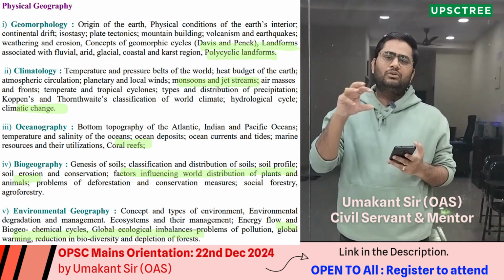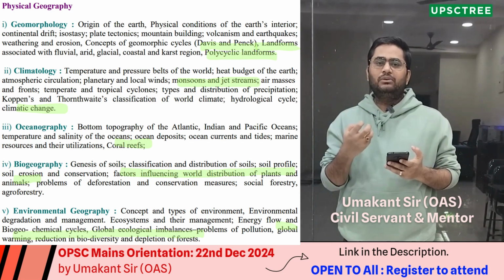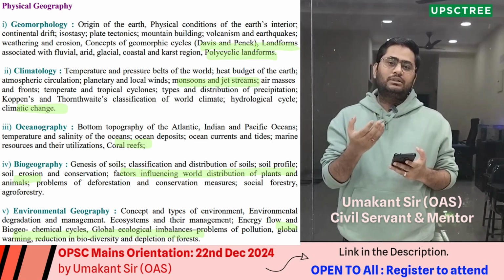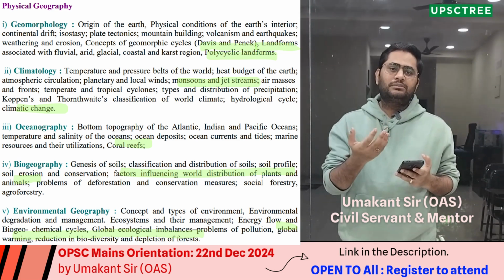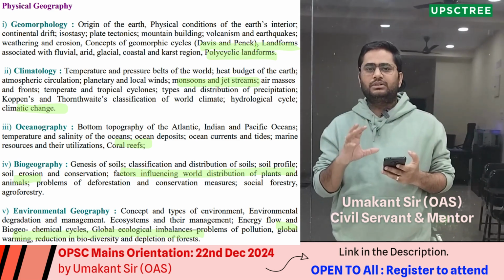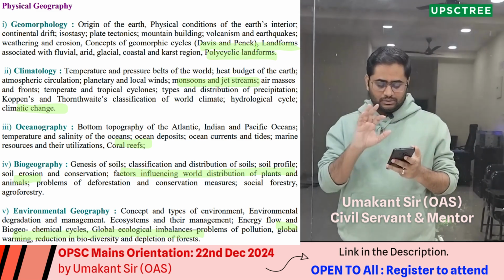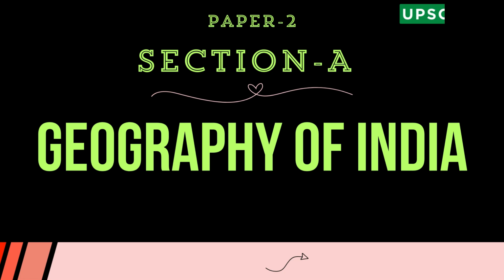Climate change, global warming is a very generic concept, right? How as a geography student we have to write an answer to these particular questions from a geographical aspect, and what are the geographers' names we can integrate into answering these questions. Those aspects I will be discussing in the classes. So that is all about paper 1.